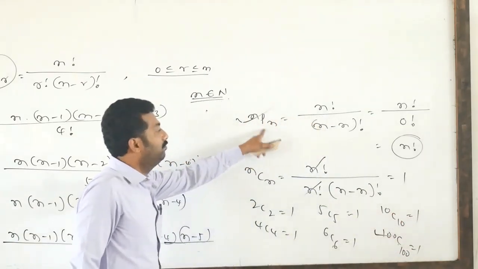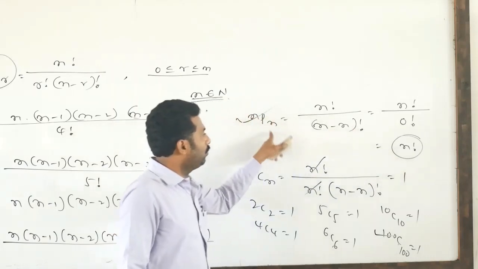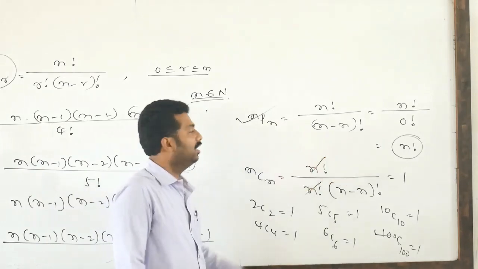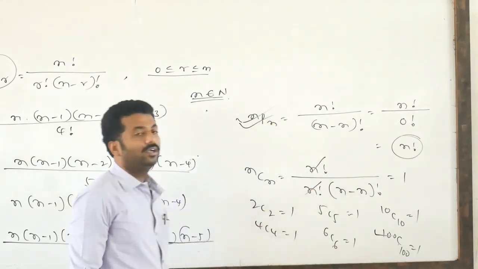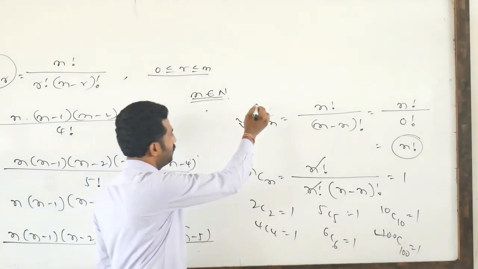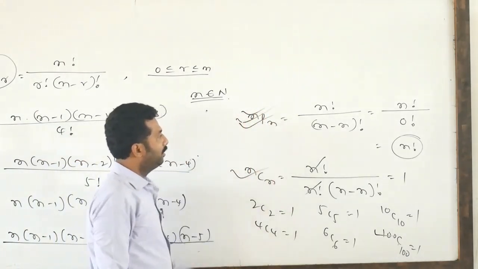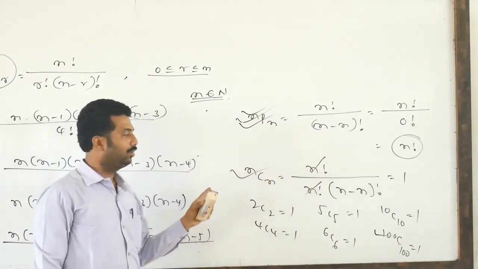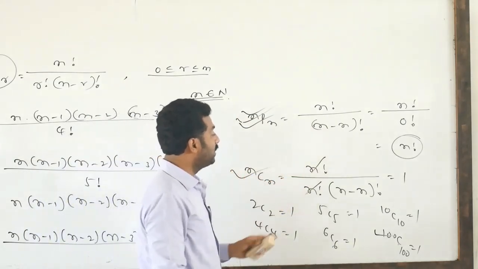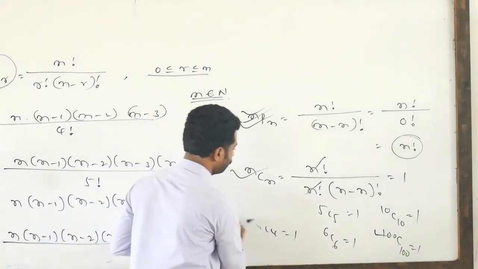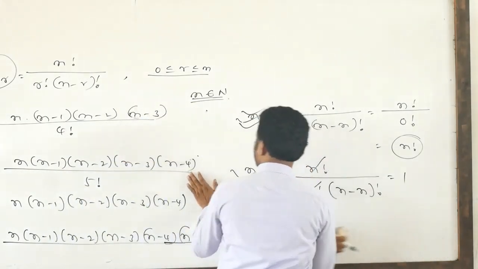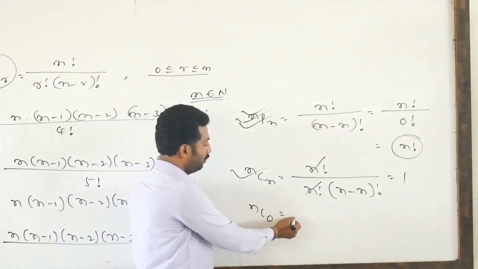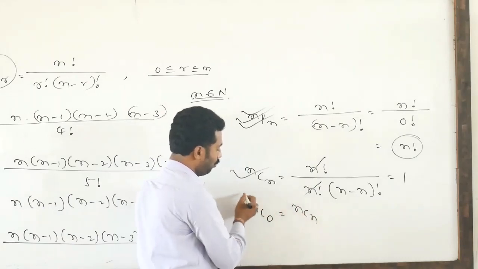But nPn means n factorial. 2P2 means 2 factorial. 3P3 means 3 factorial. 100P100 means 100 factorial. So like that we have to write the factorials for nPr and nCr. nPn is n factorial, nCn is 1. So you remember, nC0 value and nCn value both are equal. See, if you want, in the beginning itself I told you, nC0 value and nCn value both are same.